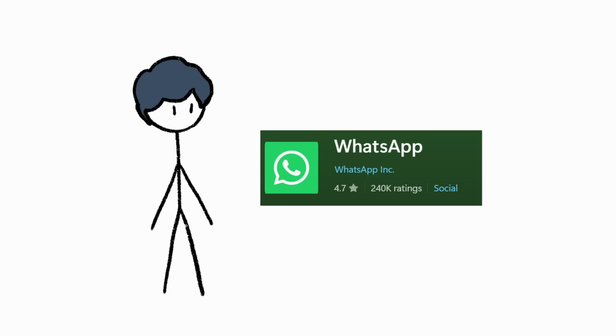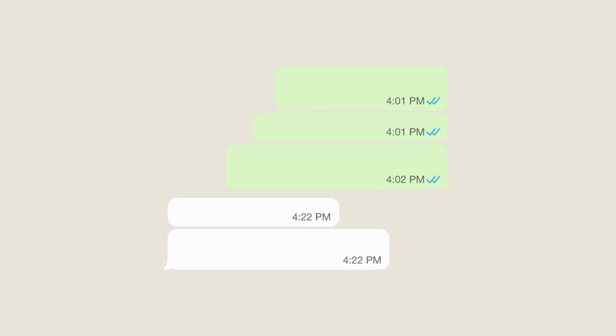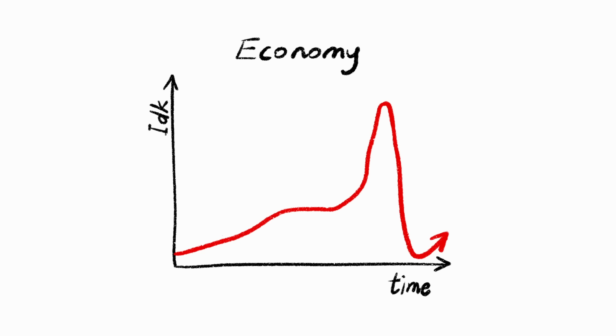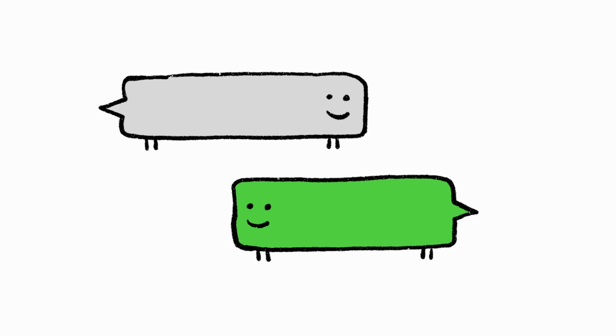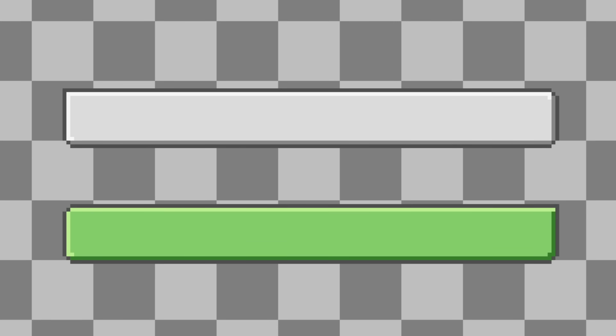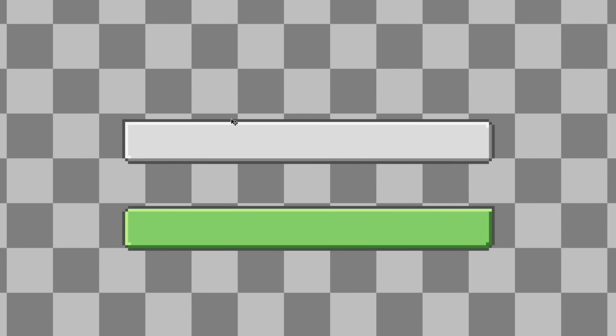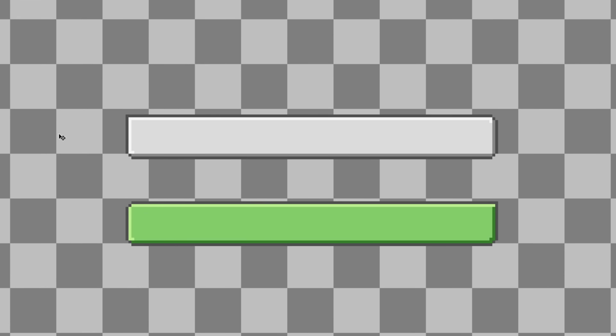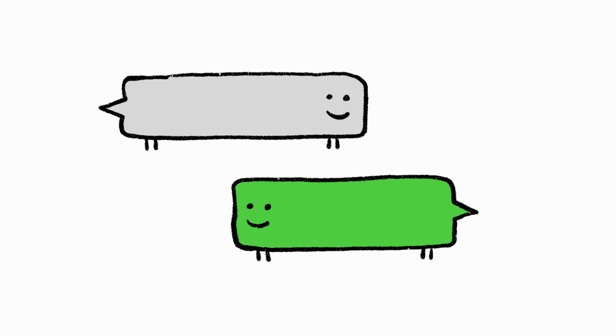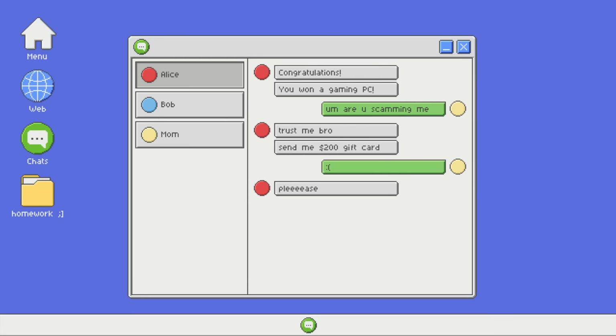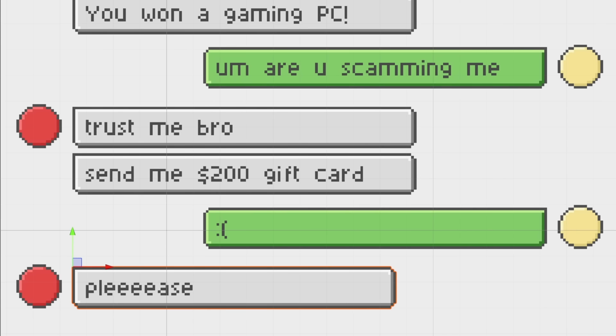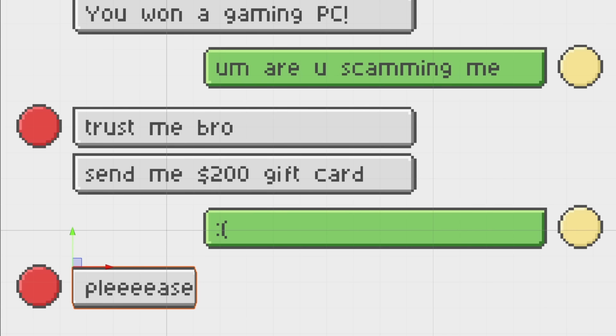If you take a look at WhatsApp, you will notice that each message lives inside a bubble, kind of like our economy right now. I liked how WhatsApp looked, so I created my own green chat bubble for the players' messages and gray chat bubble for the characters' messages. There is a problem though. The chat bubbles are just static PNG images, so when I spawn the messages, all of them are the same size. You might be thinking I could just stretch the PNG images to fit the messages.